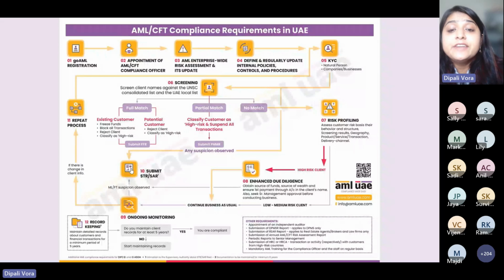Second, targeted financial sanction countries. That is the list issued by UNSC, a list of 9 countries which we are required to treat as high risk. Third category is politically exposed persons and the associates and close relatives of politically exposed persons. These three categories are required to be treated by default as high risk clients. We cannot treat them as low or medium.